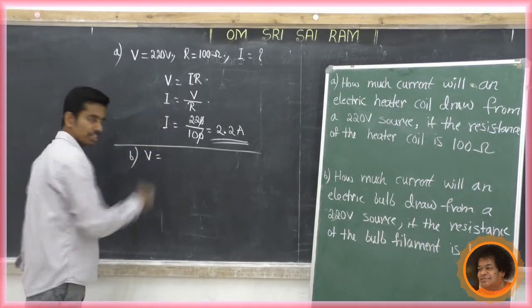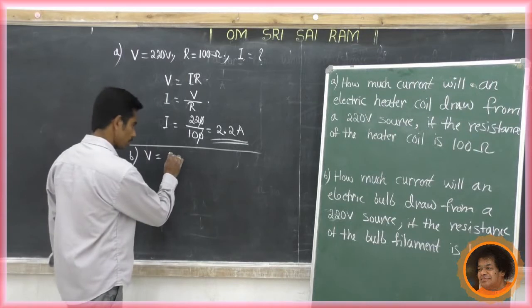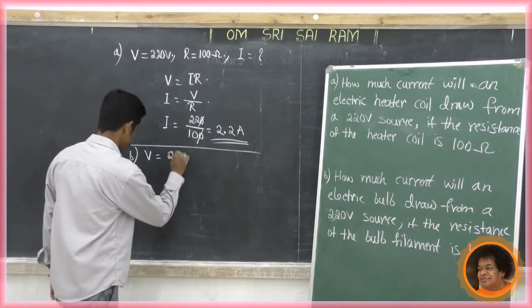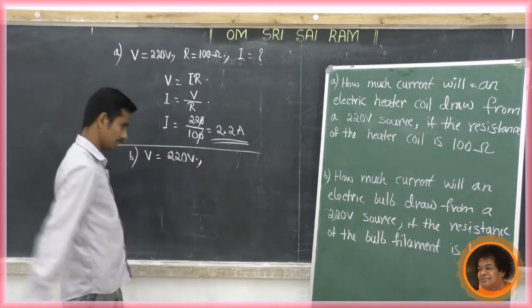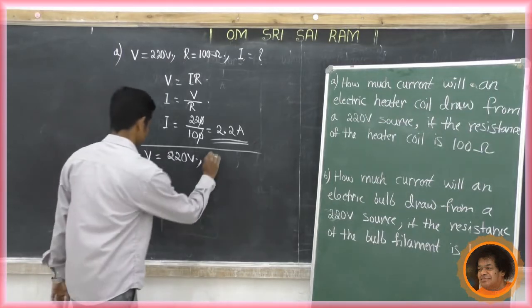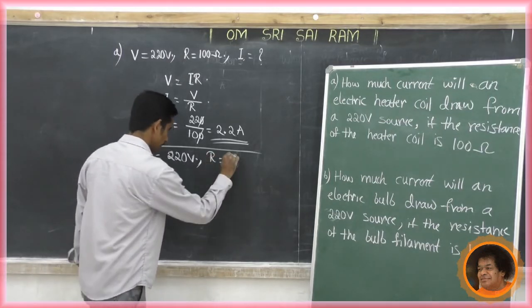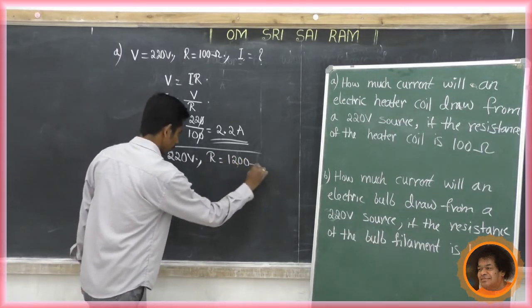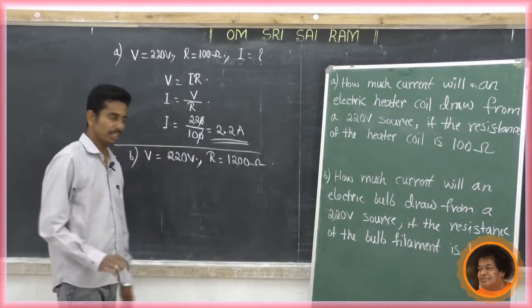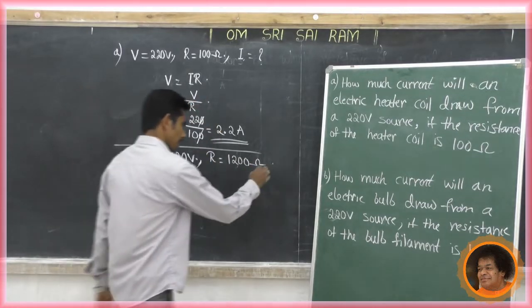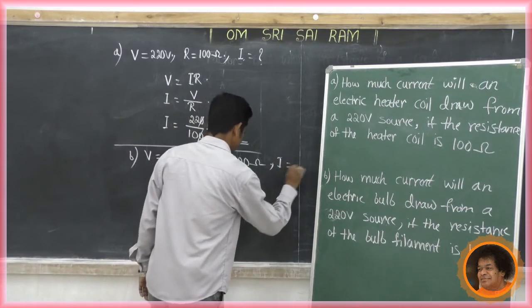Voltage, that is potential difference, V equal to 220 volt only. The resistance of the bulb filament, R equal to 1200 ohm. How much current? Therefore, what is I?